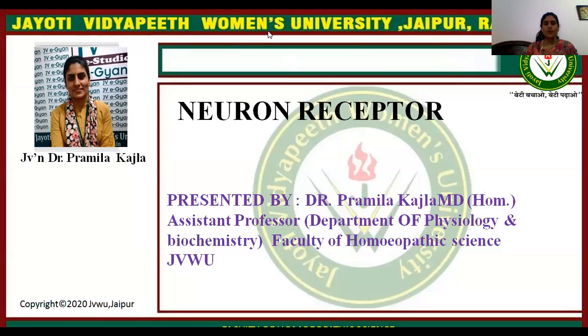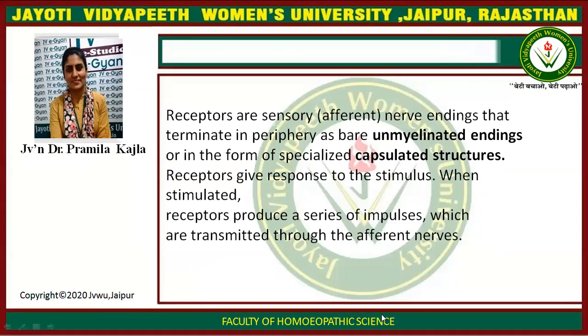Today, our topic is neuron receptor. Receptors are sensory afferent nerve endings that terminate in the periphery as bare unmyelinated endings or in the form of specialized encapsulated structures. Receptors respond to the stimulus. When stimulated, receptors produce a series of impulses which are transmitted through the afferent nerves.